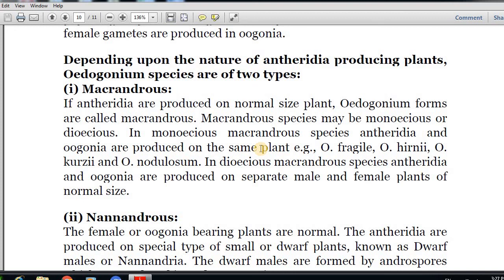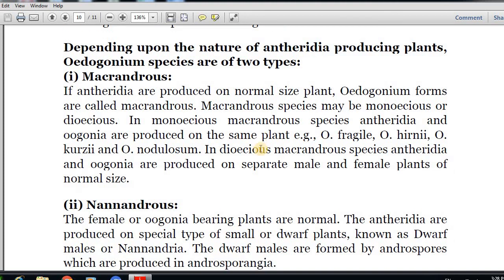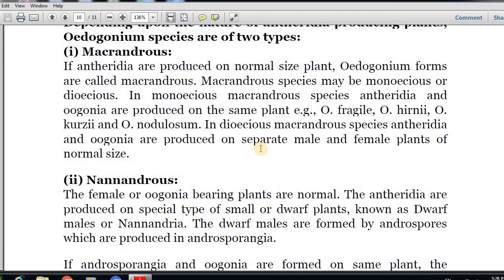And if we are talking about the dioecious species, the antheridia and oogonia will be present on different plants. So the male plant will have antheridia and the female plant will have oogonia. But the plants will be of normal size. That's why they are Macrandrous species.